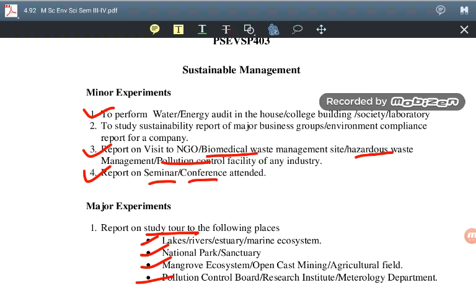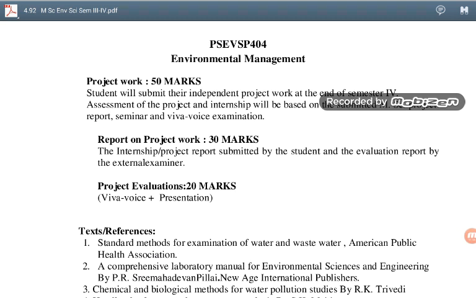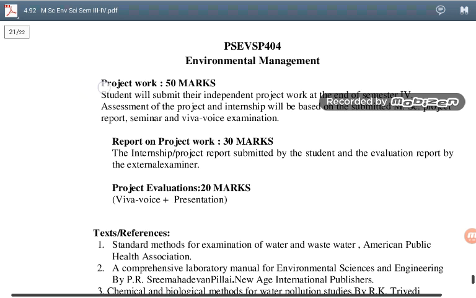Now coming up to paper 4. The name of paper 4 is environmental management. In this paper, we have to carry out a project work, and this paper is nothing but the summation of the project work.